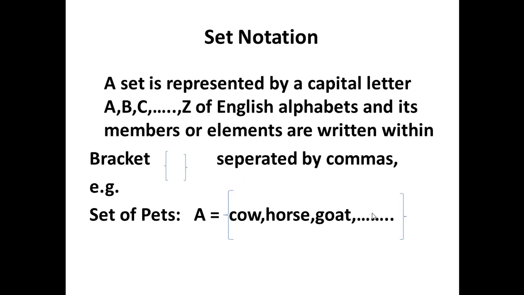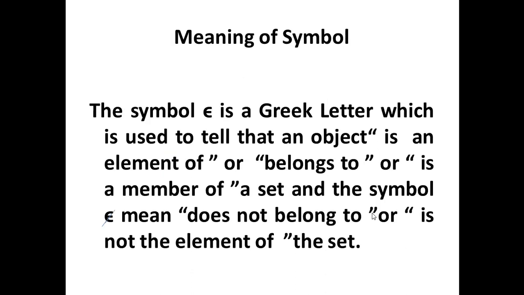Now the next thing is set notation. A set is represented by a capital letter, or you can say that we name a set by using capital letters, English alphabets, and its members or elements are written within brackets, separated by commas. As you see the example on the screen, set of pets A is equal to {cow, horse, goat, etc.}, and all these elements are enclosed in the brackets.